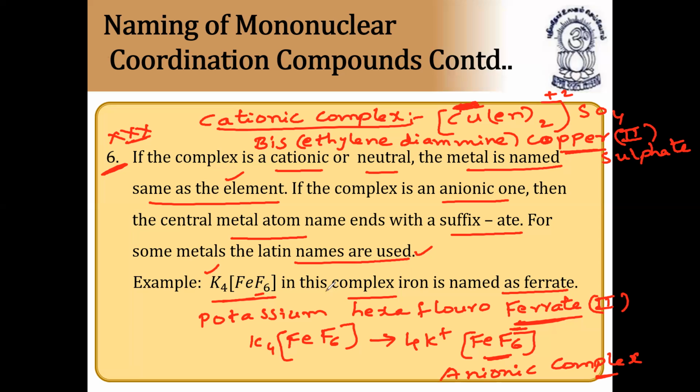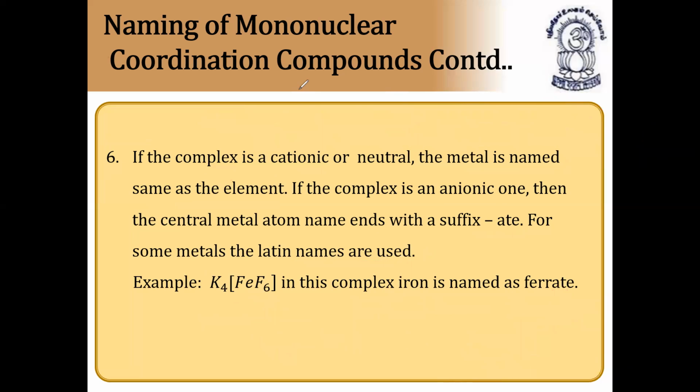See the difference. This point is very, very important. If you don't understand this point, you cannot write the name properly. If the complex is cationic or neutral, the metal is named the same as the element. If the complex is anionic, then the central metal atom ends with the suffix ate. For some metals, the Latin names are also used. I hope you understood clearly. Very, very important, these 6 rules.